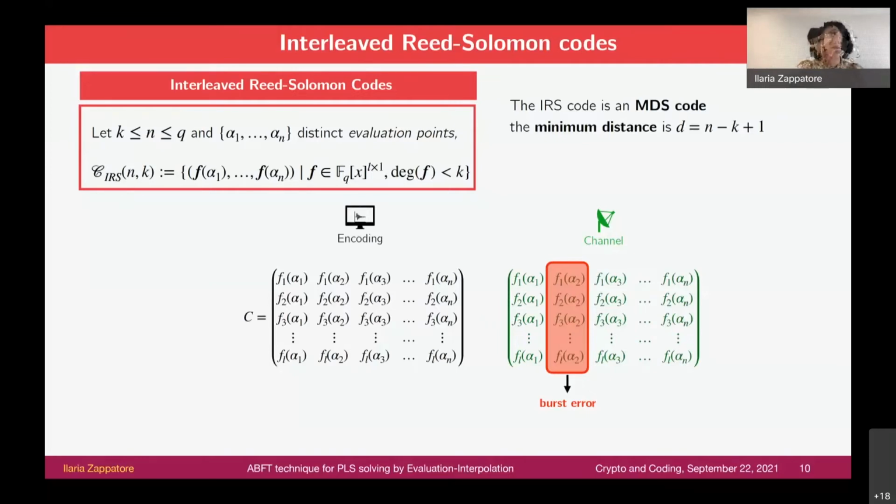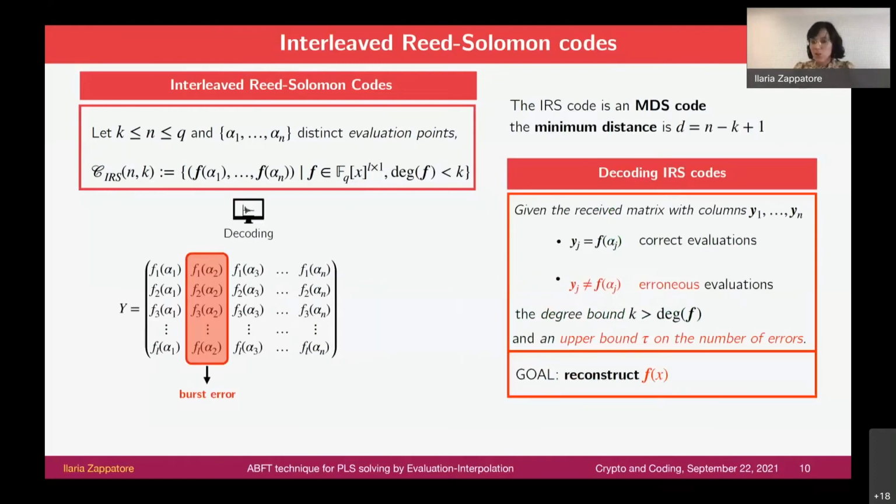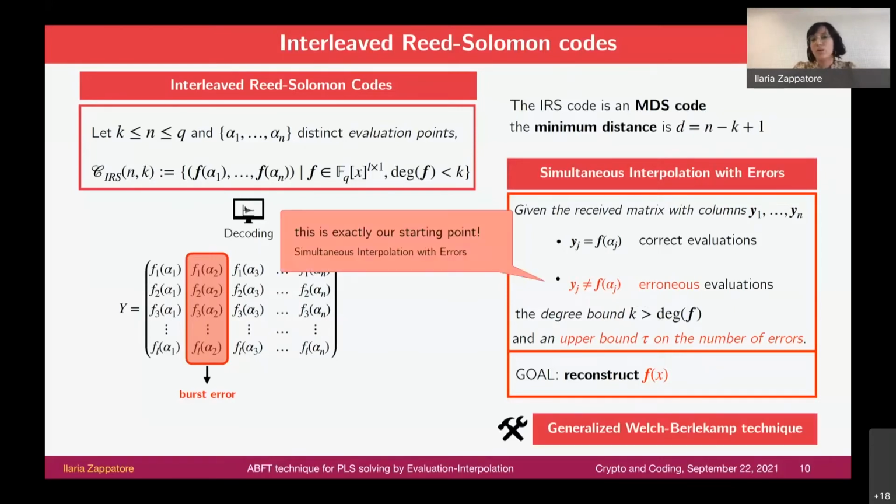So the problem of decoding interleaved Reed-Solomon codes is the problem of reconstructing a vector of polynomials from its evaluations, some of which are erroneous, and given also an upper bound on the number of errors occurred in the transmission, in the communication over the channel. So this is our starting point. And what we will see is that in order to solve this problem, we can apply a generalization of the Welch-Berlekamp decoding technique for decoding classical Reed-Solomon codes.